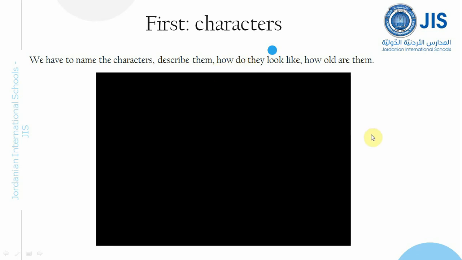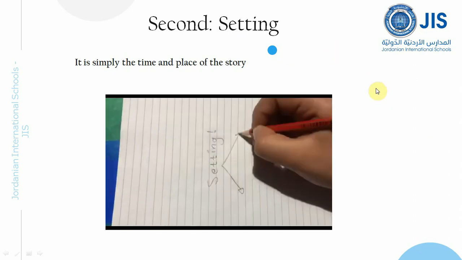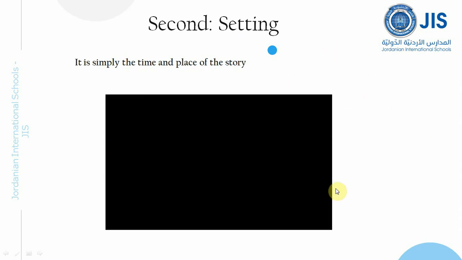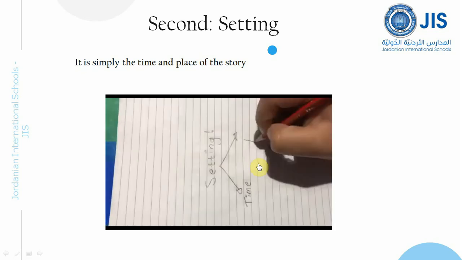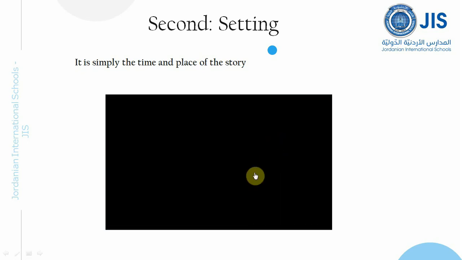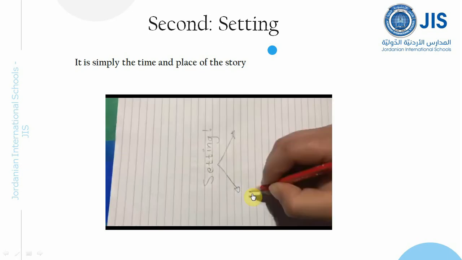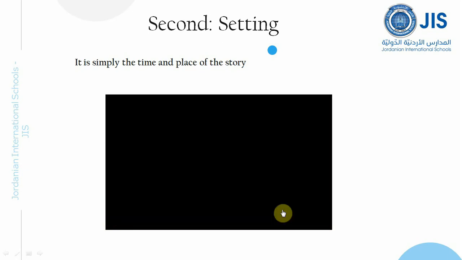After this first step is done, you go to the next step, which is the settings. What are the settings? The settings are simply the time and place of the story. Let's say that Sam and Sarah, my characters from my story, have this setting: the place is our school, the GIS. And the time? It's winter 2019. All right, so I gave you the settings.